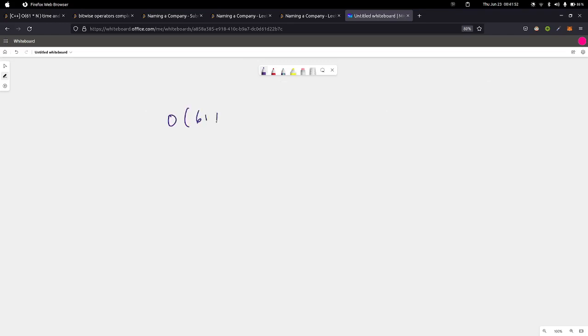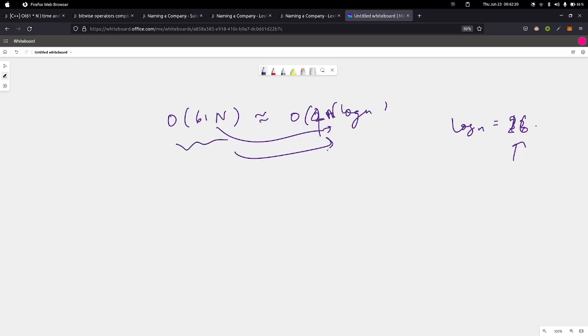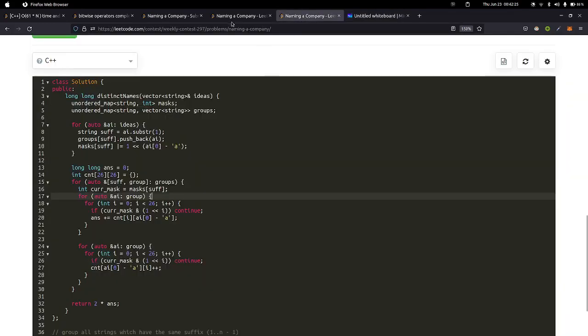This order of 61n is equivalent to order of 2n log n, because log n in most cases would be 16 or 20 or 32, so let's say 4n log n. If we were doing some sort of binary search, this time complexity would have been in terms of logarithm, but the runtime is still the same.